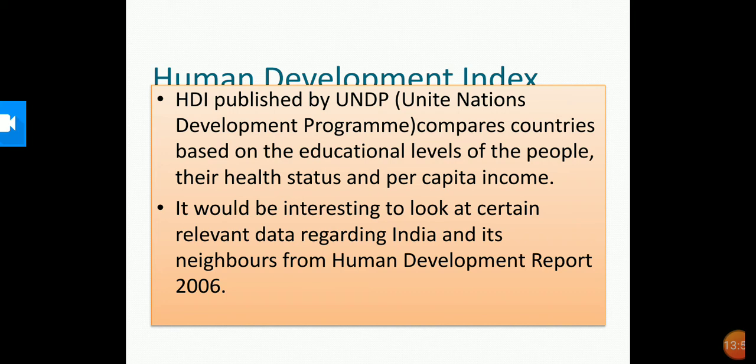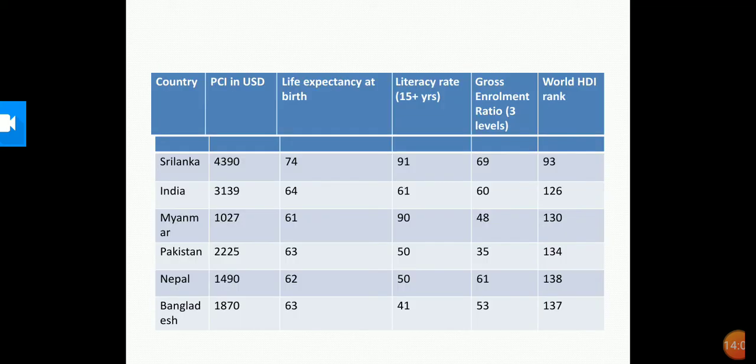It would be interesting to look at relevant data regarding India and its neighbors from Human Development Report 2006. So we are going to see the report now. Okay. So we are comparing the per capita income, life expectancy at birth, literacy rate, gross enrollment ratio. So where the country stands in the world HDI rank in the report. Sri Lanka, India, Myanmar, Pakistan, Nepal and Bangladesh. Okay, HDI stands for Human Development Index. HDI ranks in the above table are out of 177 countries.